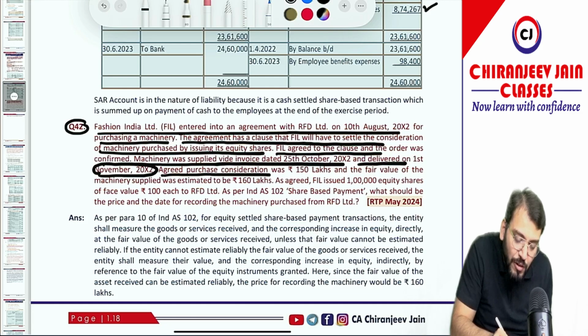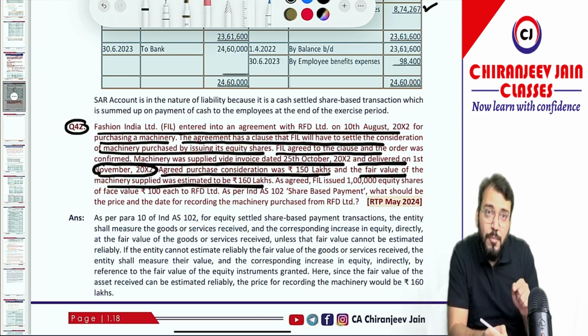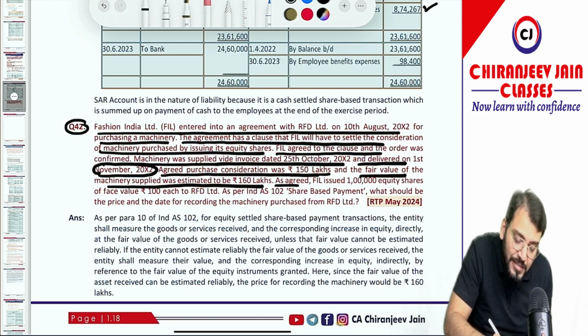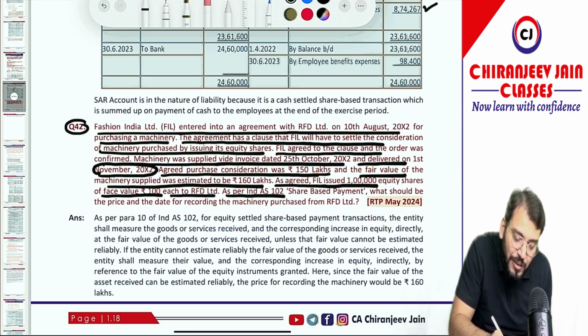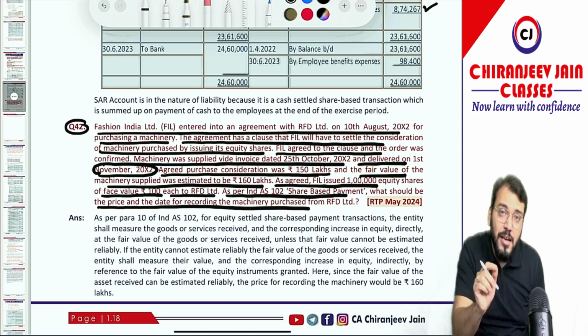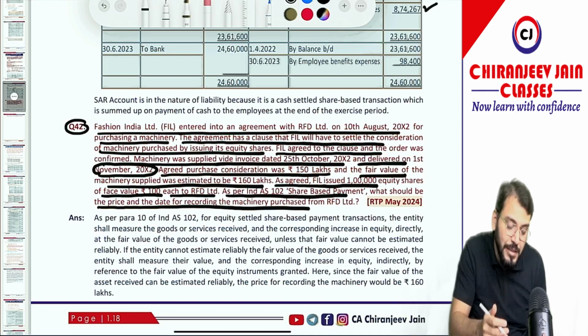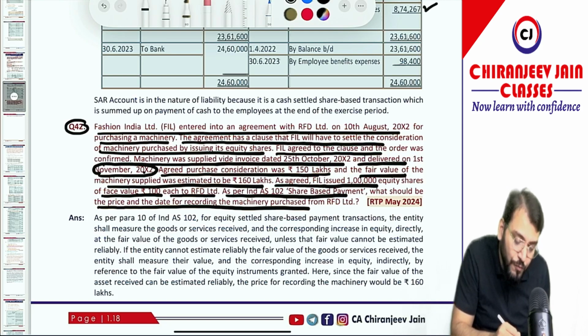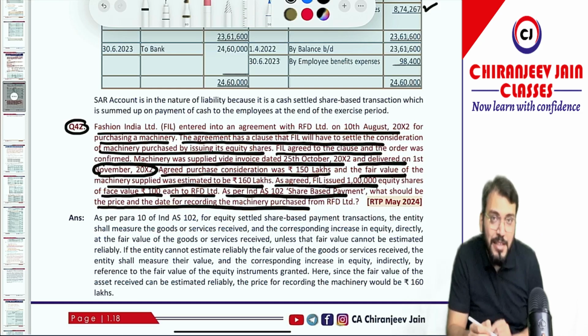The agreed purchase consideration was 150 lakh, and the fair value of the machinery supplied was estimated to be 160 lakh. As agreed, FIL issued 1 lakh equity shares of face value 100 each to RFD Limited. As per Ind AS 102 share-based payment, what should be the price and the date of recording of the machinery purchased from RFD Limited? The date will be the date when the control of the goods has been received. The control was received on which date? On 1st November. So 1st November will be the date of recording.